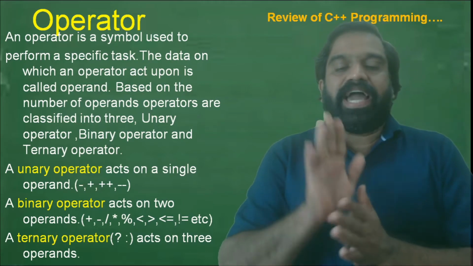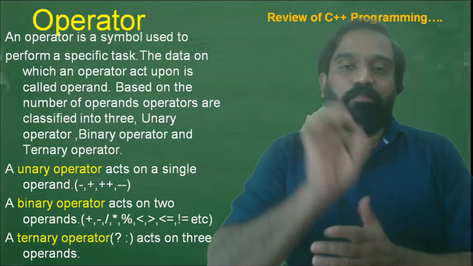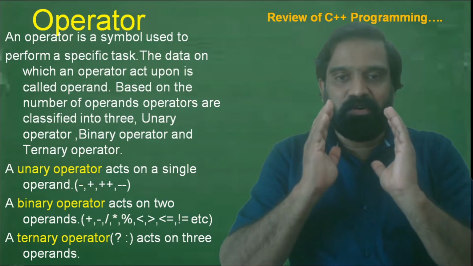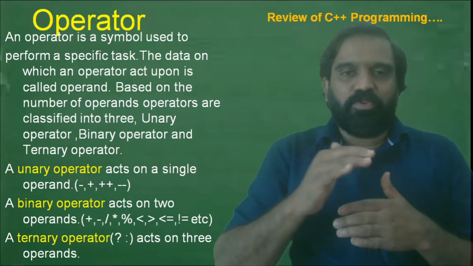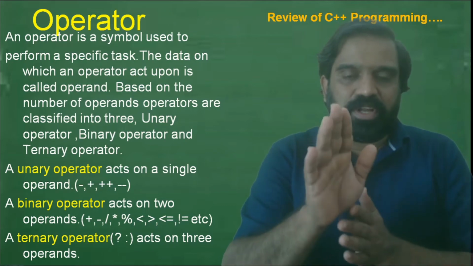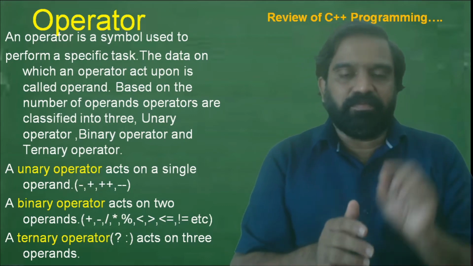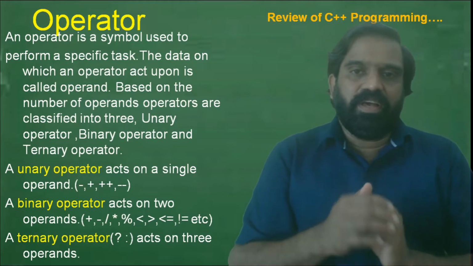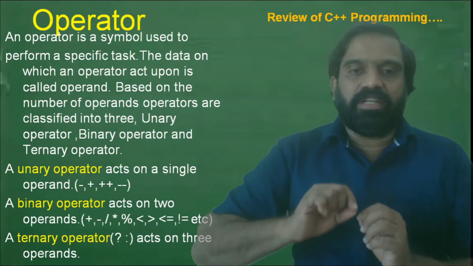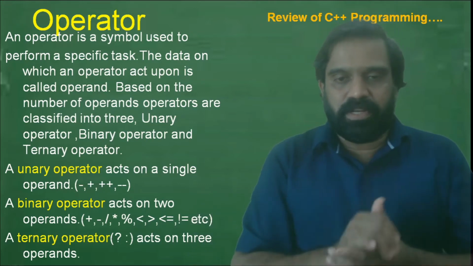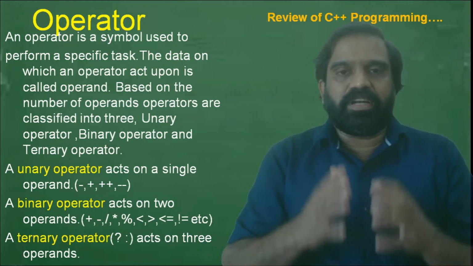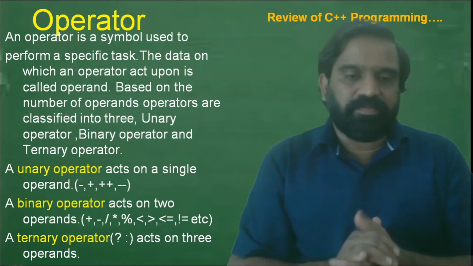A unary operator acts on a single operand, meaning the operation is performed on a single operand. To give a sign to a number, we use the unary operators positive and negative, that is plus and minus. Plus plus is the increment operator, and minus minus is the decrement operator. We will discuss the increment and decrement operators later.